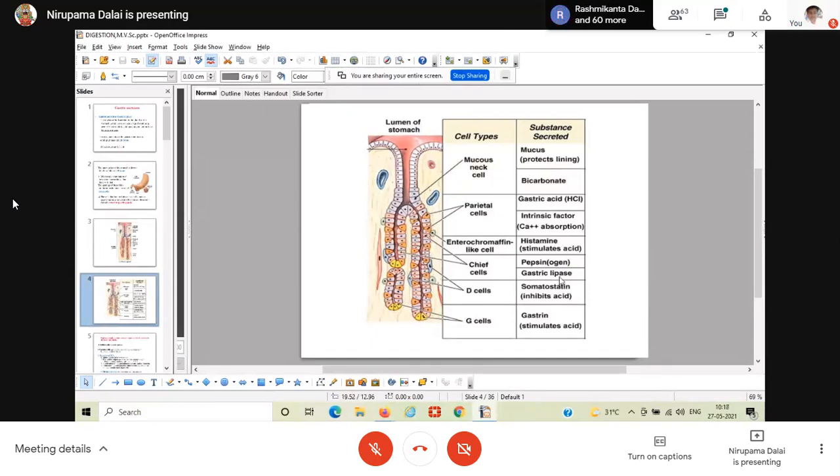Pepsin shows its best proteolytic activity at a pH of 1.8 to 3.5. If the pH is more than 5, the proteolytic activity will be completely lost.